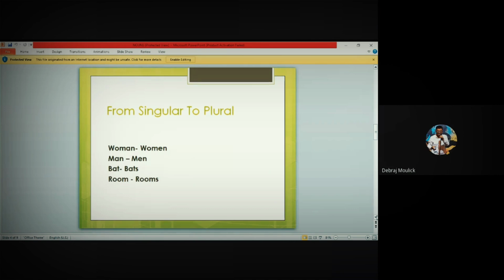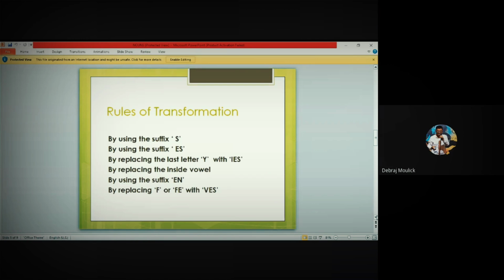First things first, you need to understand what is prefix and what is suffix. Prefix is when you add something in front of the root word, before the root word. Pre refers to before, and post refers to suffix.